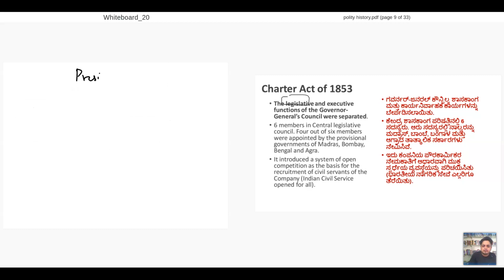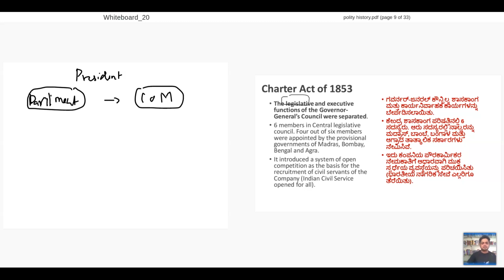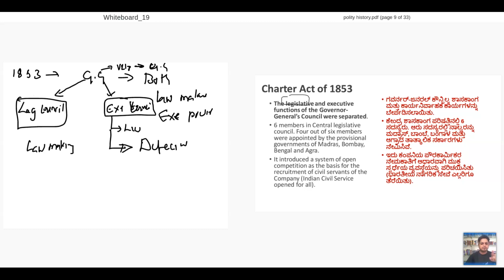President, Parliament, and Council of Ministers. Isn't this the same as Governor General, Legislative Council, and Executive Council?